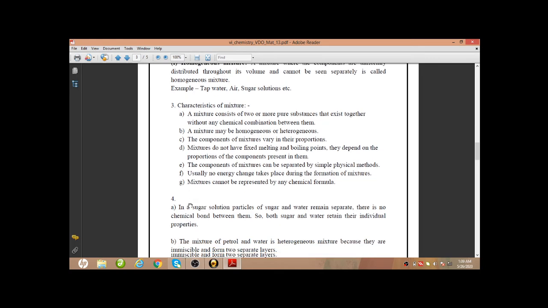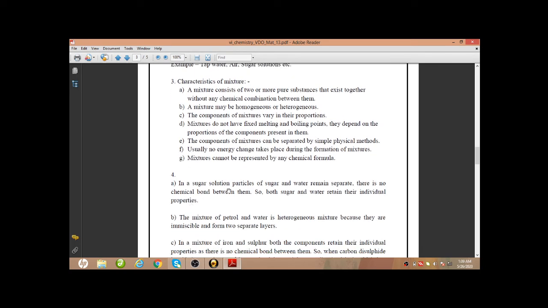So the reason can be given as, in a sugar solution, particles of sugar and water remain separate. There is no chemical bond between them. They just exist together, sugar and water, but there is no chemical bond between them. So both sugar and water retain their individual properties.